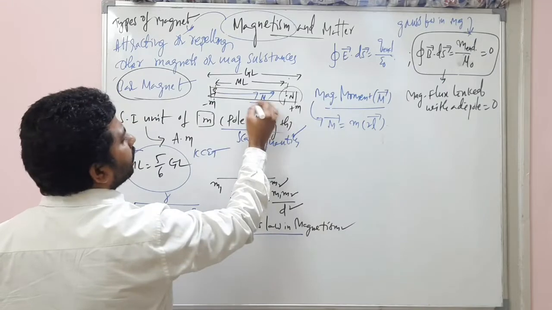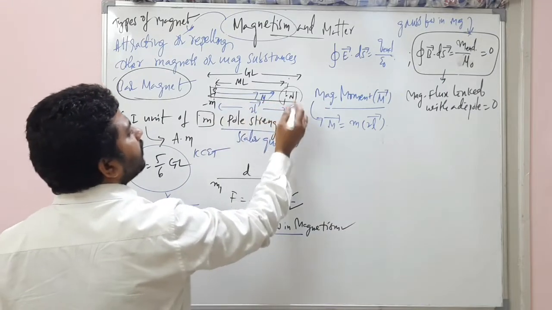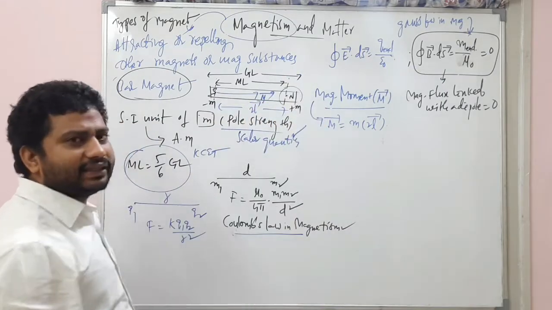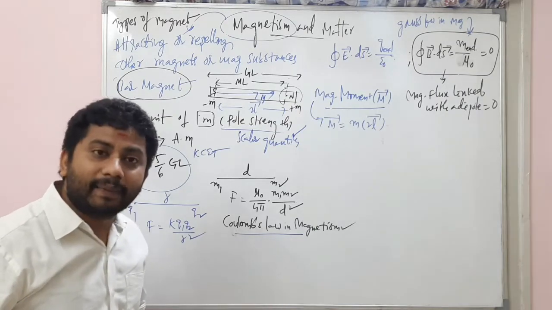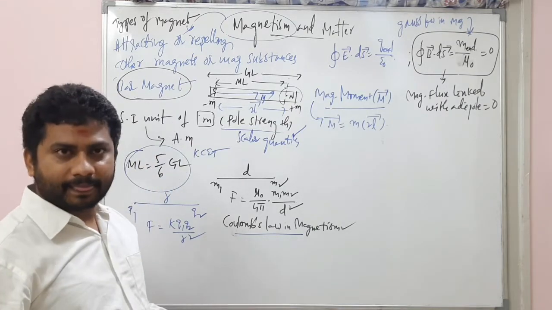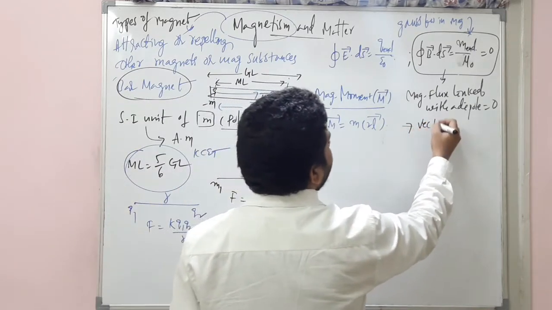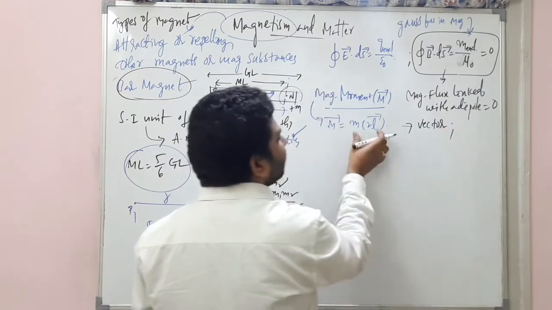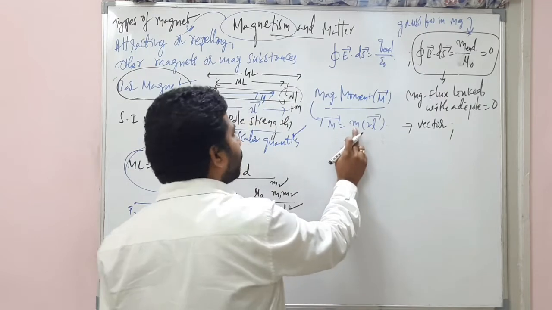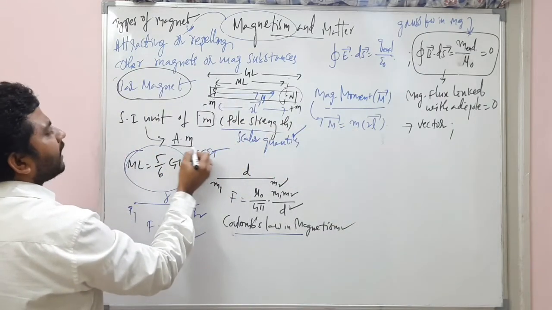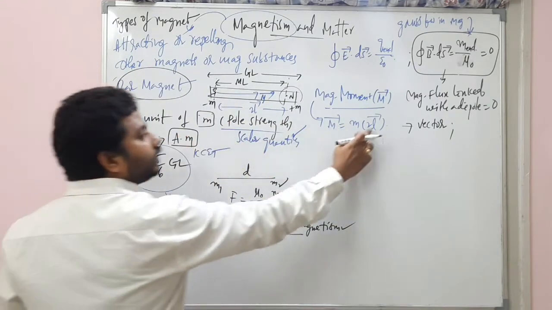So this is the 2L bar. What is this 2L bar? That is the magnetic length, my dear students. Magnetic length. Understand? Clear? So it is a vector. And what is the SI unit here? This is pole strength. The pole strength SI unit is ampere meter, into meter.